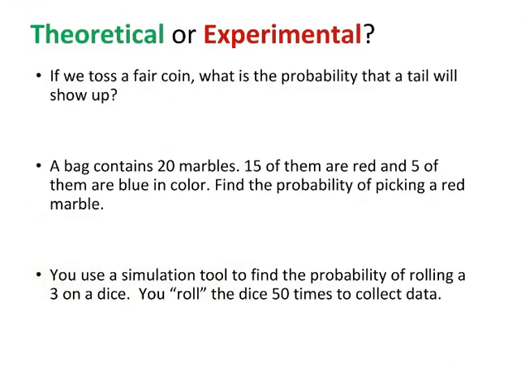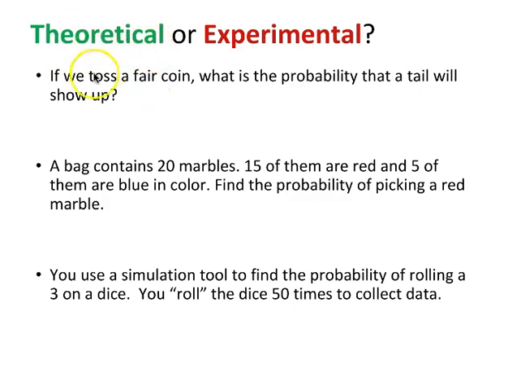All right, so 2 vocab words, theoretical or experimental probability. There are 2 different types of probability, and we can find the probability of each type. So theoretical probability is what we expect to happen. It's just what we expect to happen.